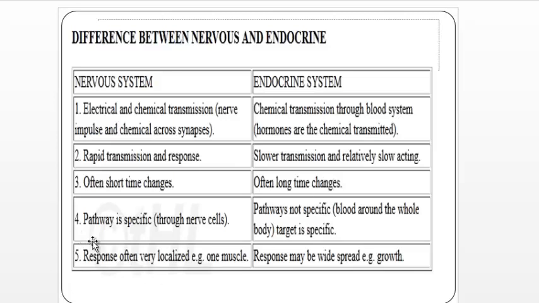Also, the response of the nervous system is localized. For example, it can provide effect in a specific region, such as muscles, but the response of a hormone or chemical coordinating system is widespread. For example, the growth hormone provides effect in the whole body of an organism.